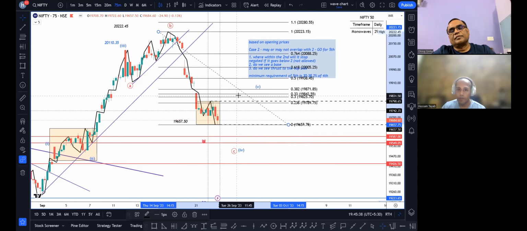If some pattern forms here that tells me this up move is done, I can share it with you on Telegram and we can update, for those who are interested. But at the moment there is no significant price action telling me that we may gap up on Monday. And as per my day chart, we are still in a very strong and sharp downward direction.